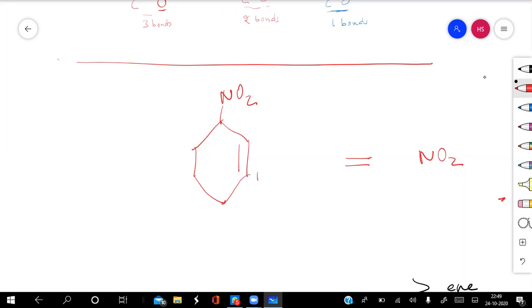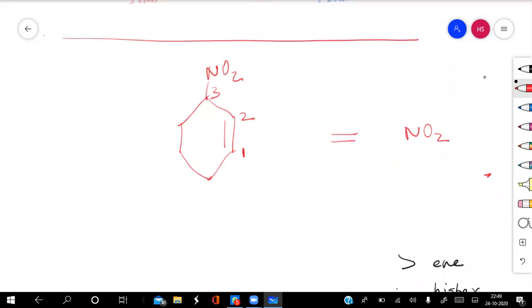Hence your numbering will start from here. This carbon will be given the lowest number, and the second double bonded carbon will be given the next number, and the nitro will be at position 3. Before that, the parent compound here is called cyclohexane. So first I write cyclo, because it is cyclic. Then I write hex. Since there is a double bond at position 1, the ane of the alkane will be dropped and replaced by 1-ene.